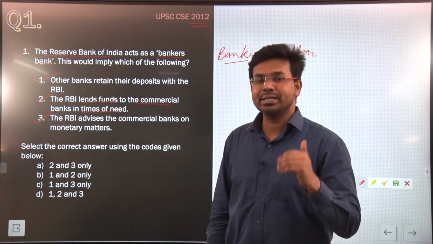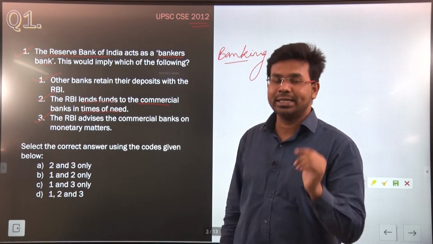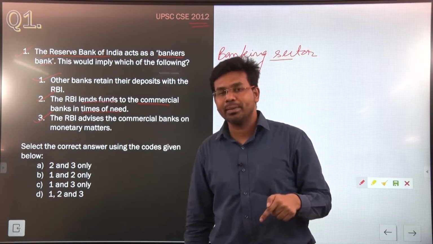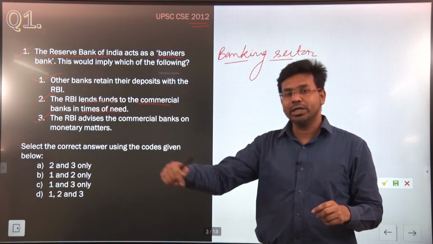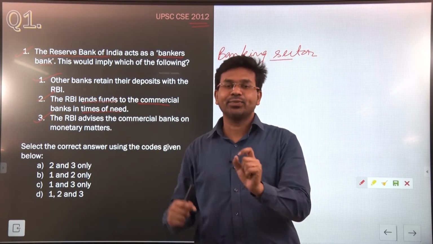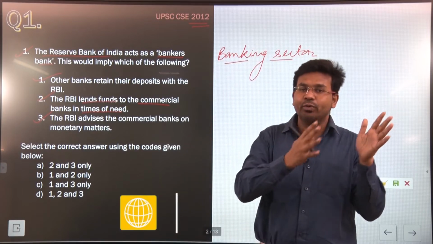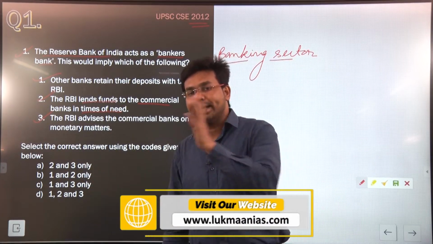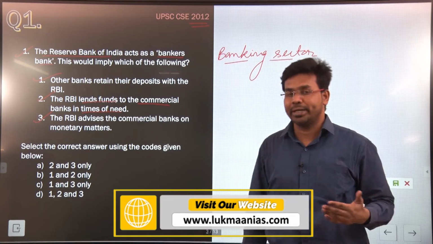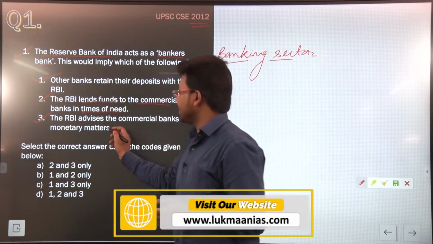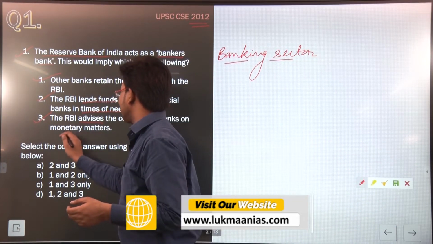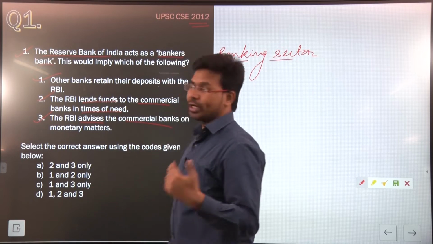Once the Reserve Bank of India reduces the policy rates, it advises the commercial banks to also reduce these rates for customers, so that money can flow easily to the economy. So Reserve Bank of India also advises the commercial banks on monetary matters.